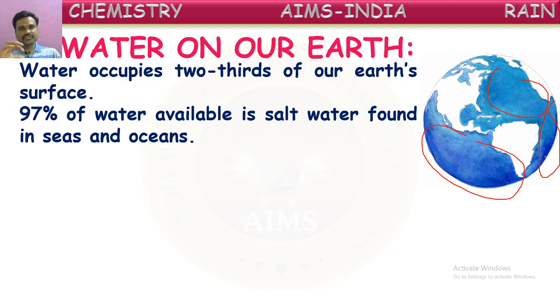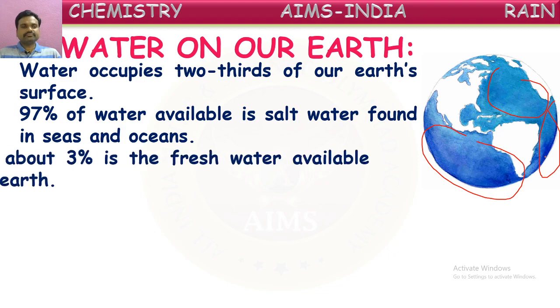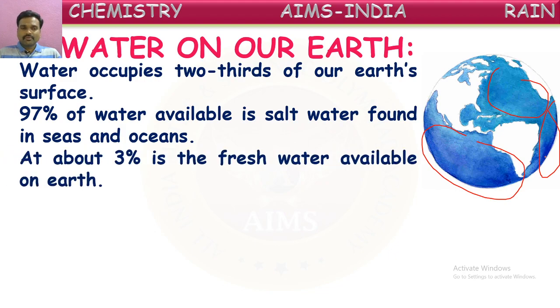This water is not used for consumption and for domestic purposes because it has a high quantity of salts. So what is the remaining amount? 3%. About 3% is fresh water available on the earth.